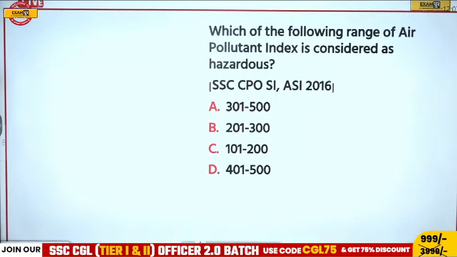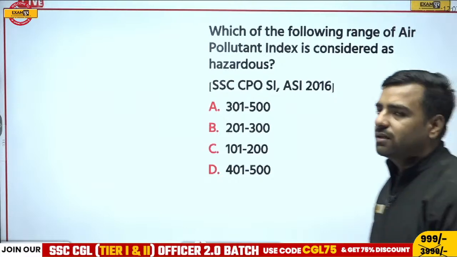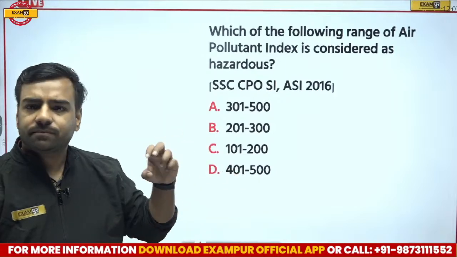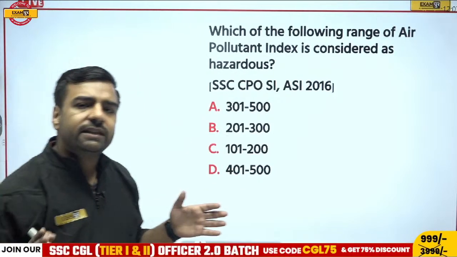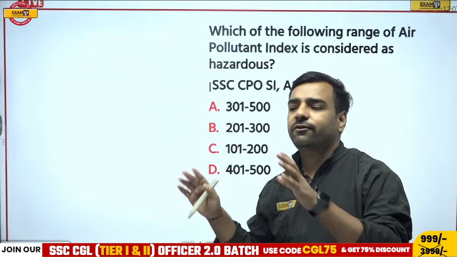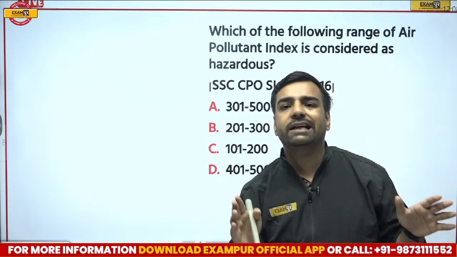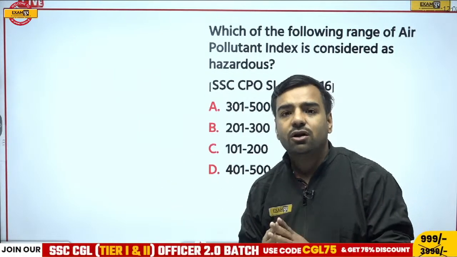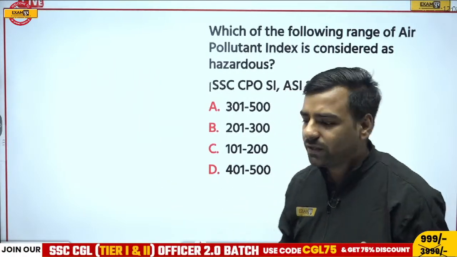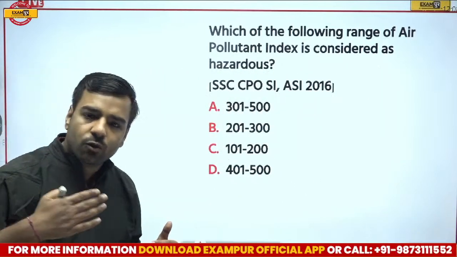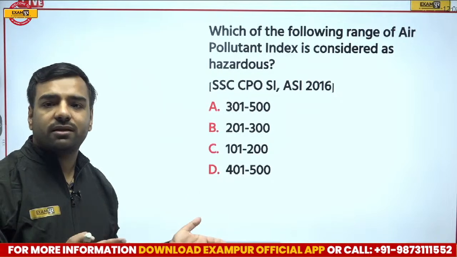Next, which of the following ranges of the air pollutant index is considered hazardous? Hazardous means, in the present times, you might have seen the news in which the NCR region is declared as having no proper air. That is, it is toxic in nature, right? It is not good for breathing, and that's why the government has also released a notice that please avoid moving out if it is not important.